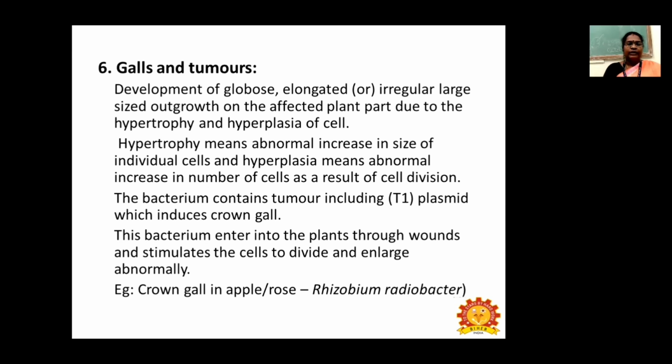The bacterium contains a tumor-inducing Ti plasmid, which induces crown gall. This bacterium enters the plant through wounds and stimulates the cells to divide and enlarge abnormally. For example, crown gall of apple or crown gall of rose, which is caused by Rhizobium radiobacter.